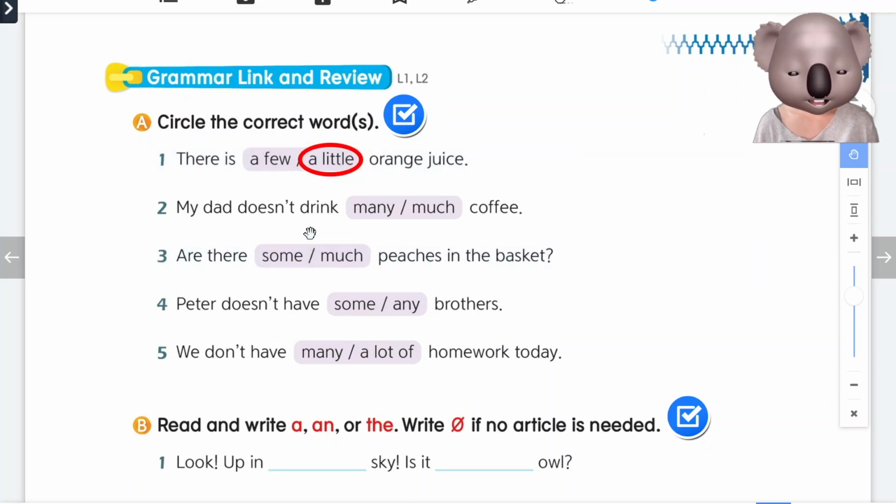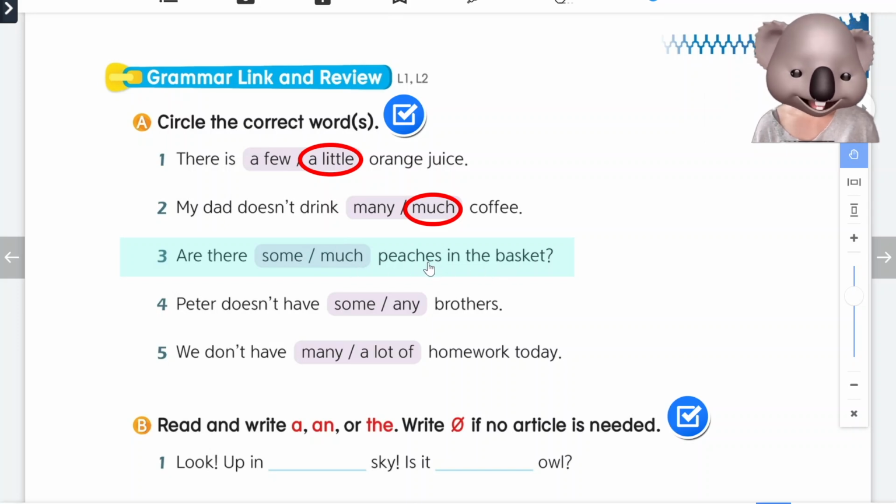Number 2, my dad doesn't drink many or much coffee. Coffee is also a non-count word. Will we use many or much? Many is for plural nouns and much is for non-count nouns. Good, we'll use much.